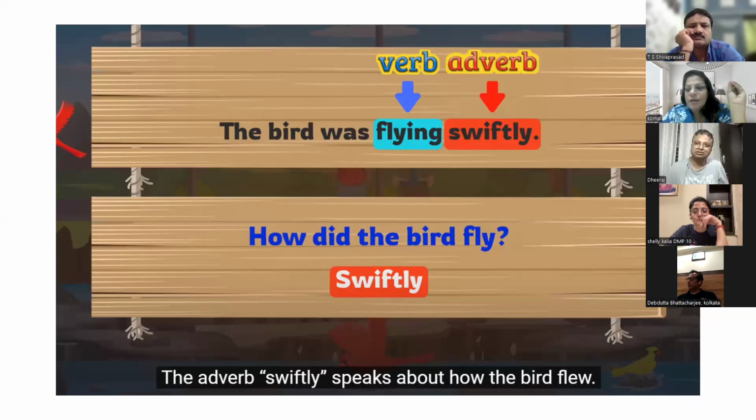Madam, in most cases the adverbs end with ly. For example, the bird was flying swiftly. The bird was flying. How did the bird fly? Then you will get the answer: swiftly. It ends with ly, so it becomes an adverb.